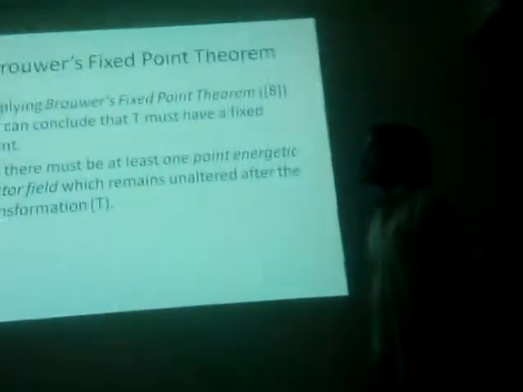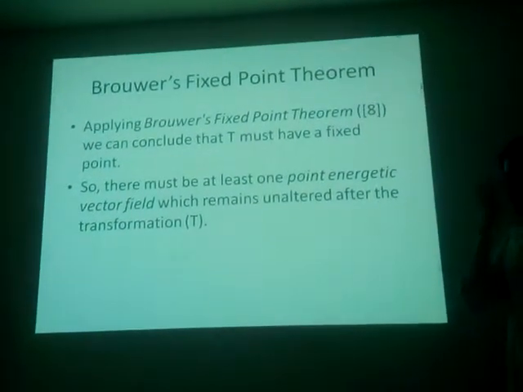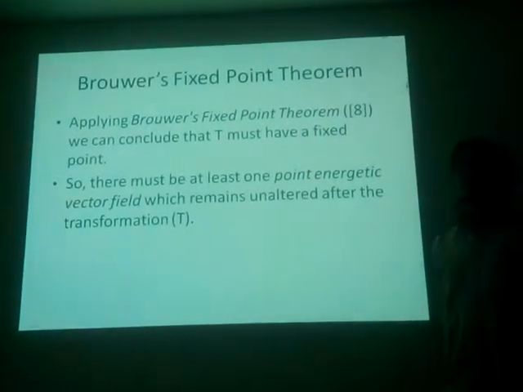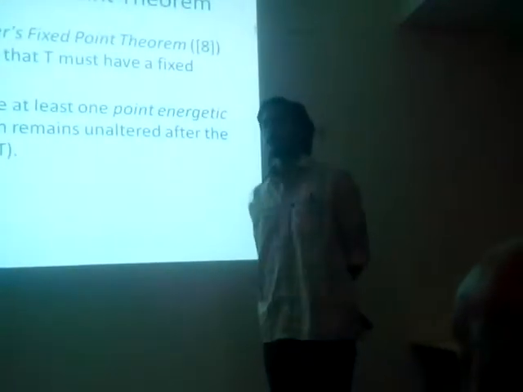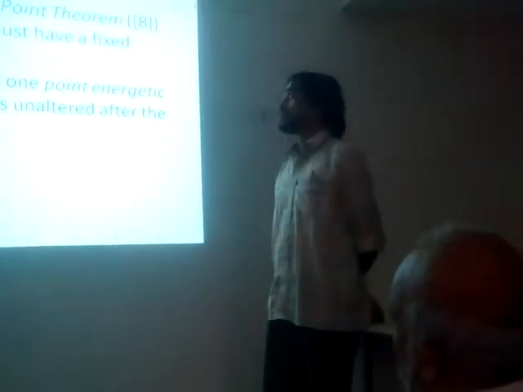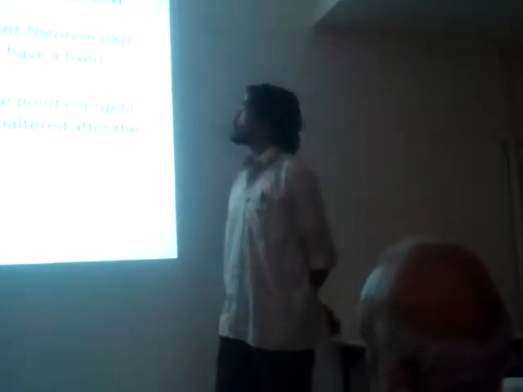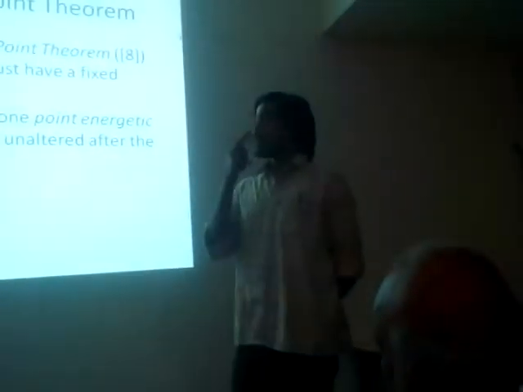Next slide. Okay, now we introduce Brouwer's fixed point theorem. What is this fixed point theorem? It is a theorem that states that if one set of points maps to another set of points, then there is one point that remains fixed. It doesn't change after the mapping. It was named after the mathematician Brouwer. There is another fixed point theorem called the Kakutani fixed point theorem, but it is not very interesting. This one is very interesting.